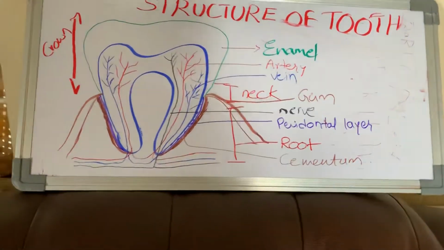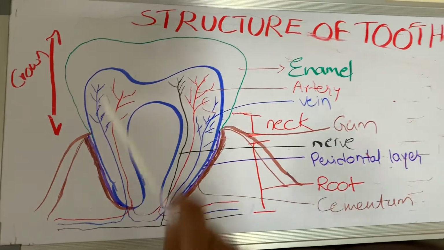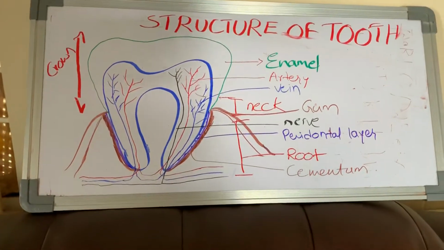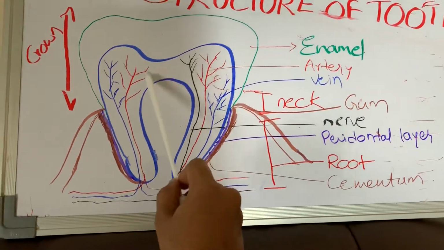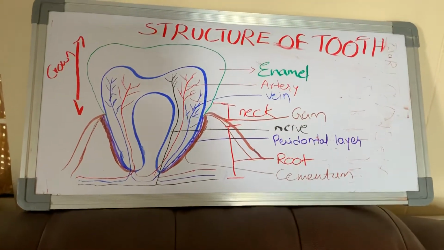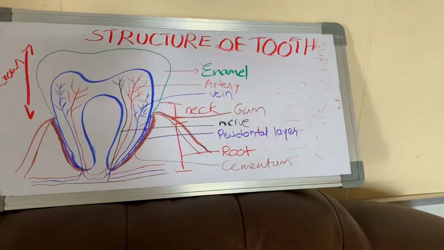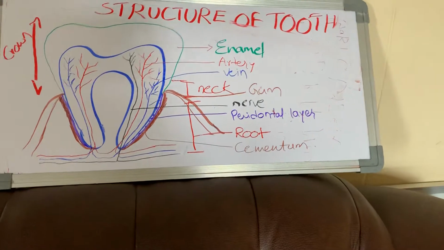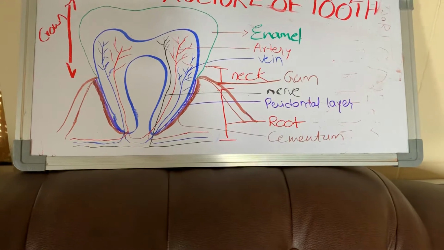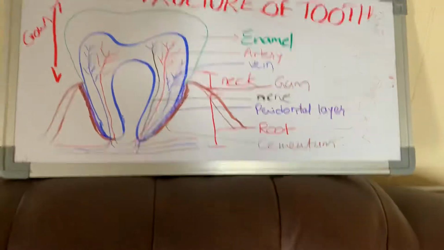Okay, next. Inside the tooth a cavity is present. This is the long section of the tooth. That cavity is known as the pulp cavity, which is filled with a substance known as pulp. Into this pulp cavity enter one artery and one vein. The red color indicates the artery and the blue color indicates the vein, so blood supply occurs to the pulp cavity. Next, the nerve also enters into the pulp cavity.